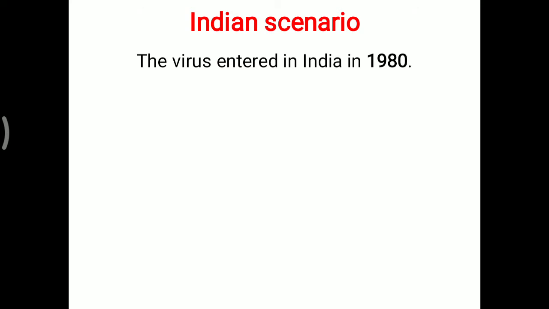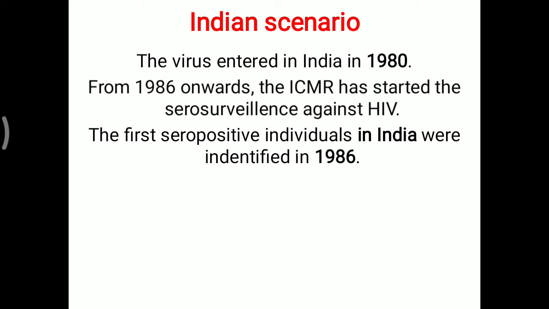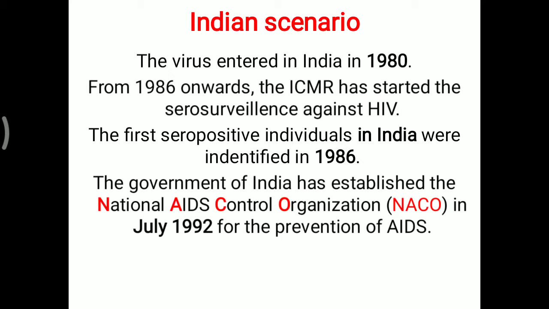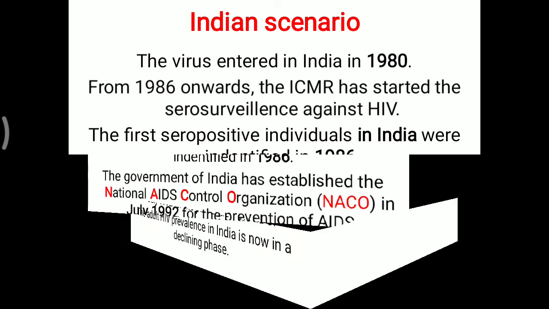So what about the Indian scenario? The virus was found to have entered India in 1980. From 1986 onwards, the ICMR started the serosurveillance against this virus. So the first seropositive individuals in India were identified in 1986. The Government of India established NACO, the National AIDS Control Organization, in July 1992 for the prevention of AIDS. The adult HIV prevalence in India is now in a declining phase. So that is about the epidemics or starting phase of HIV in India.